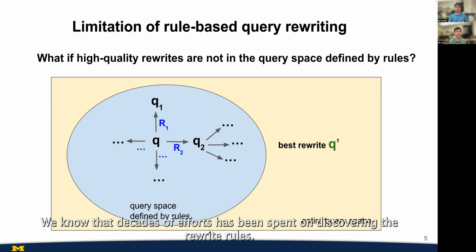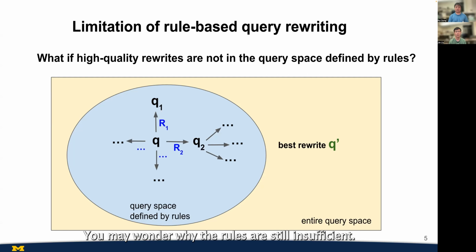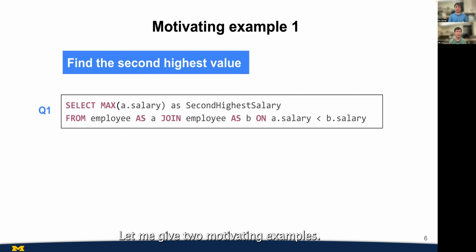We know that decades of effort has been spent on discovering rewrite rules. You may wonder why the rules are still insufficient. Should we have discovered most of the rules already? Let me give two motivating examples.